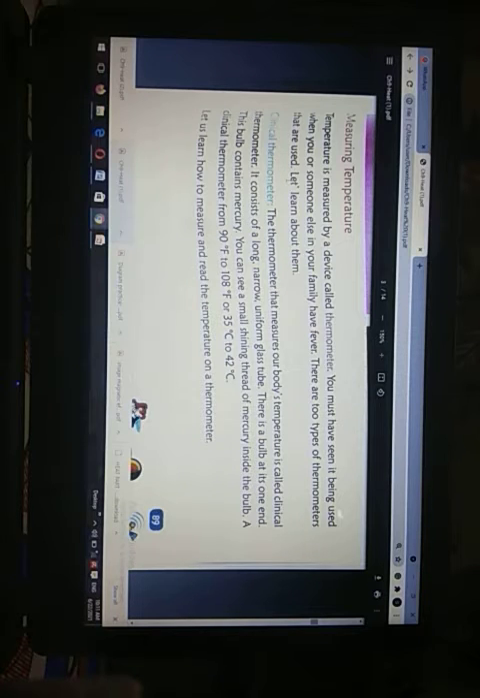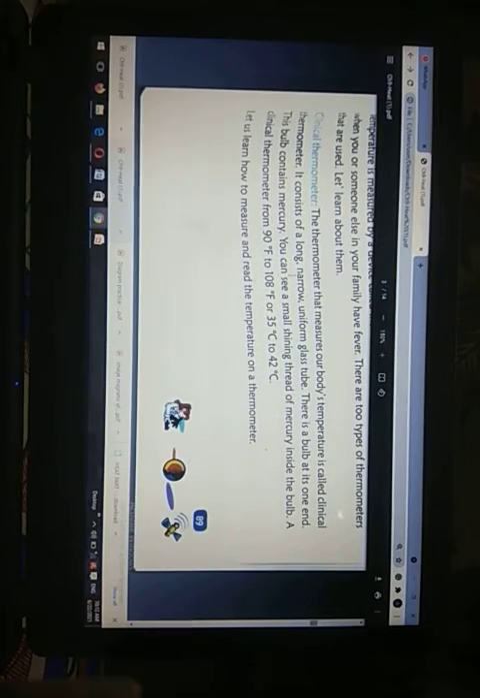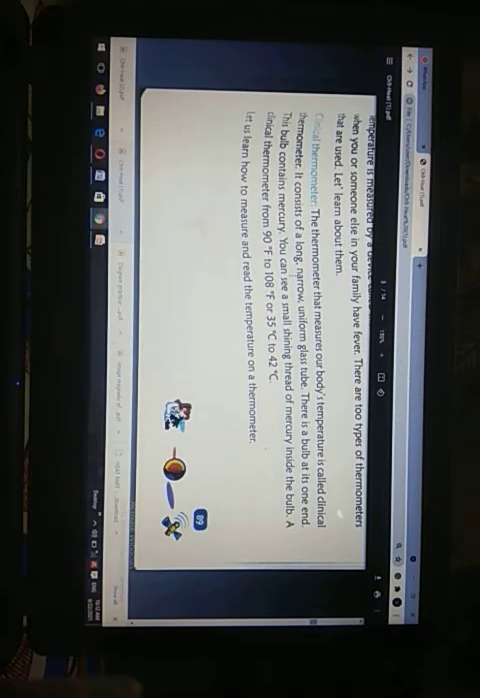Temperature can be measured by a device that is called a thermometer. You must have seen it being used when you or someone else in your family has a fever. There are two types of thermometer that are used. Number one is the clinical thermometer. What is the clinical thermometer? The thermometer that measures our body's temperature is called a clinical thermometer. So we can say that by a clinical thermometer we measure body temperature.